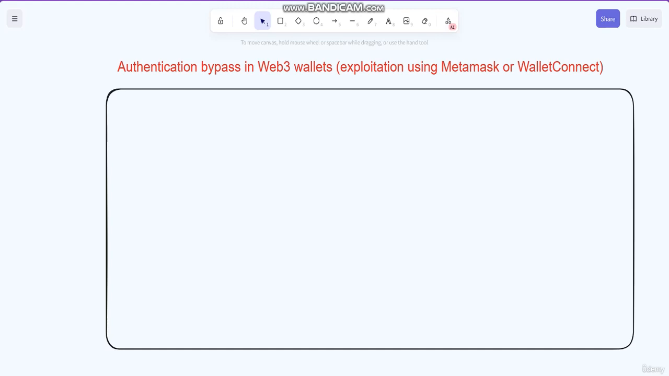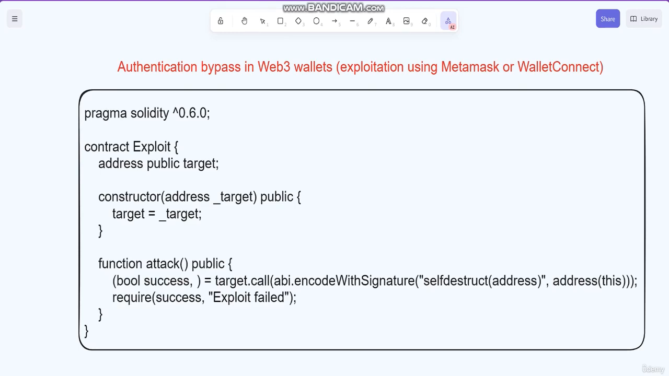Let's see an example of how an attacker might exploit authentication in a Web3 wallet using MetaMask or WalletConnect. It is important to note that using this code for malicious purposes is illegal and unethical. So let's begin with our example.